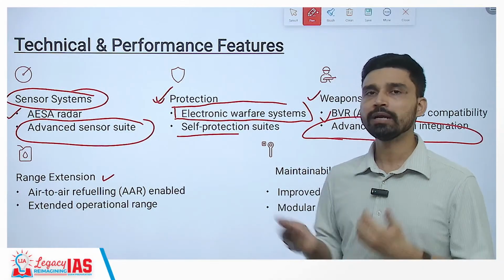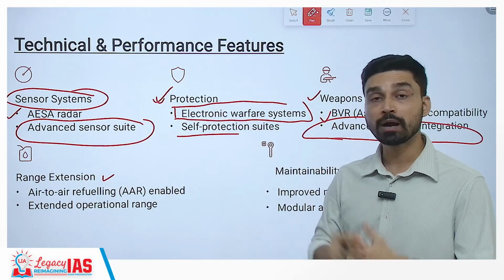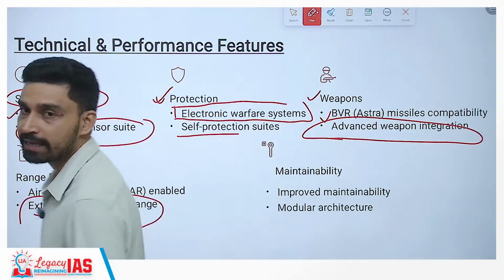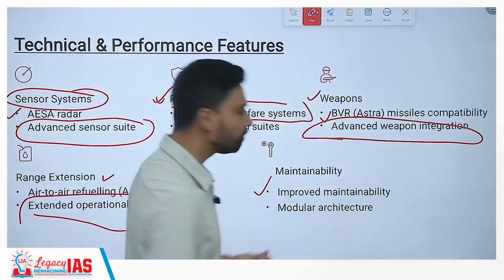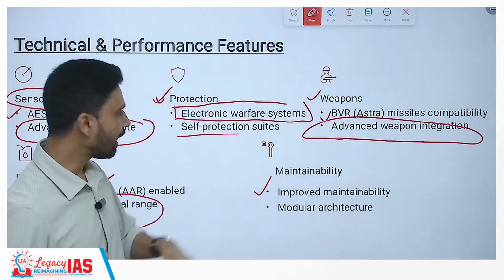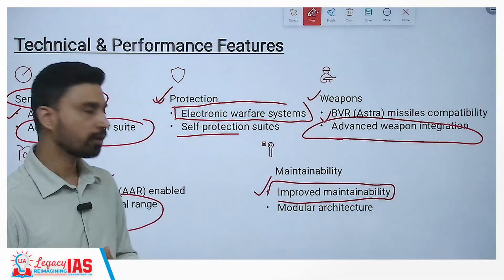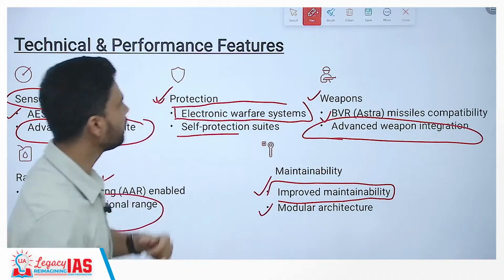It can do that in the air itself and can keep on moving, can keep on taking part in the mission for which it has been designed, and this will ensure that it has extended operational range and hours. Maintainability is also something that was earlier a concern. Now HAL has worked on it and has improved significantly the maintenance of aircraft here, and modular architecture is the basis on which this entire aircraft has been designed.